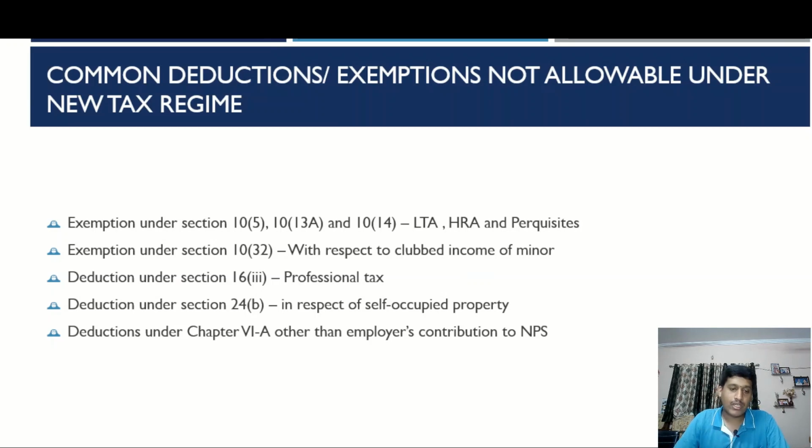And most importantly, any deduction under chapter 6A that is usually availed by all taxpayers under section 80C, 80D, 80CCD subclause 1, 80TTA, 80TTB, all these deductions are not allowable under the new tax regime. All these deductions and exemptions are still allowable under the old tax regime.